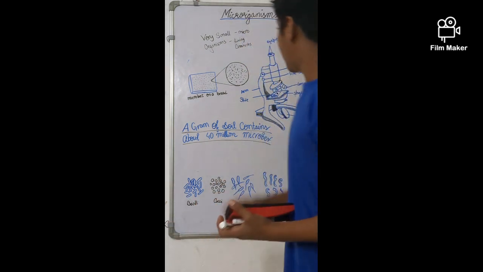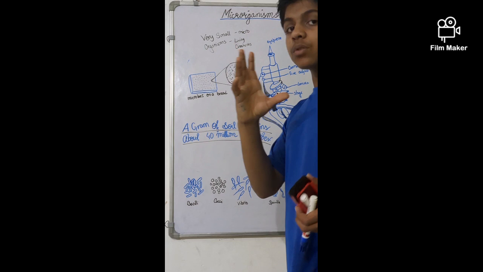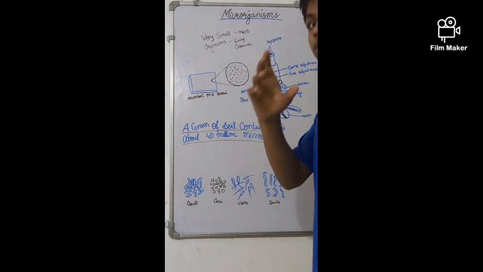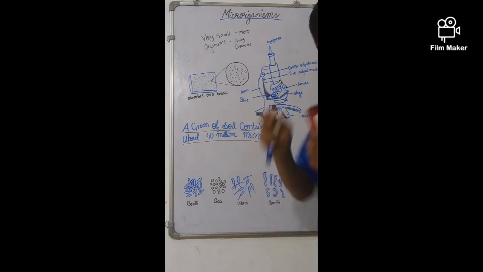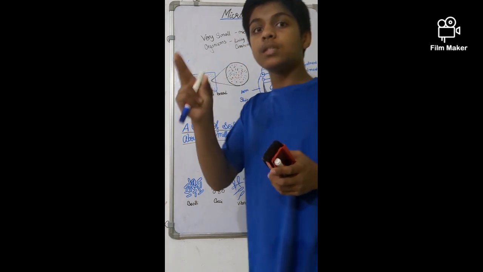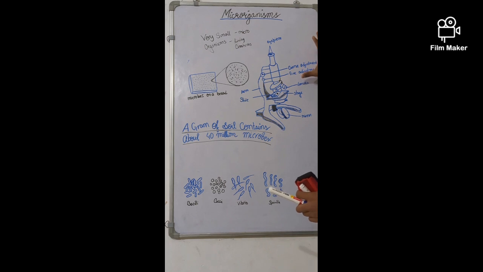Is a microscope a substance? No, a microscope is an instrument that is used to see microorganisms closely. This is a microscope.